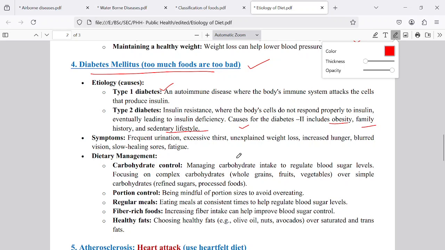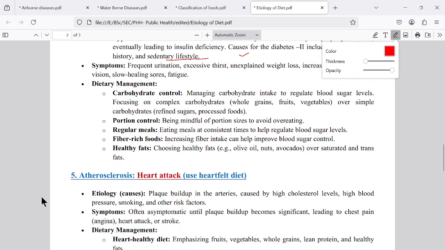Instead of discussing the symptoms, what we have to do to prevent this disease is important. That is dietary control, taking a balanced diet, then regular meals to avoid irregularity. Then fiber rich food is very important, that is cellulose rich food or fiber rich food. If you go to the hospital, doctors will advise you to take fiber rich food, especially for sugar patients, for proper digestion and proper utilization of glucose in the body.